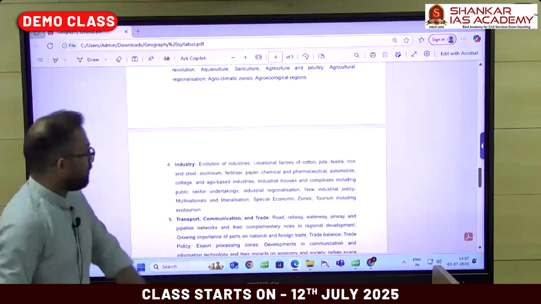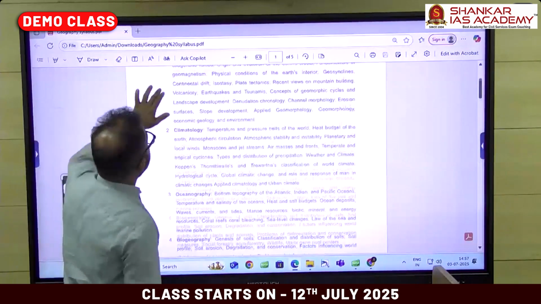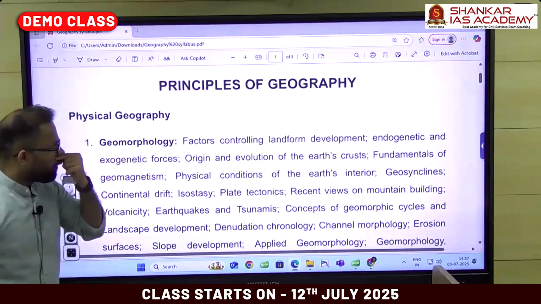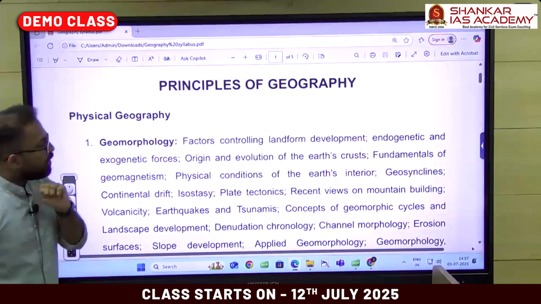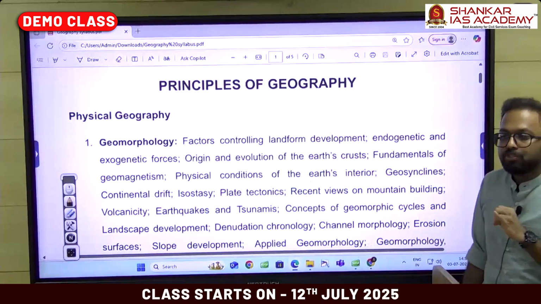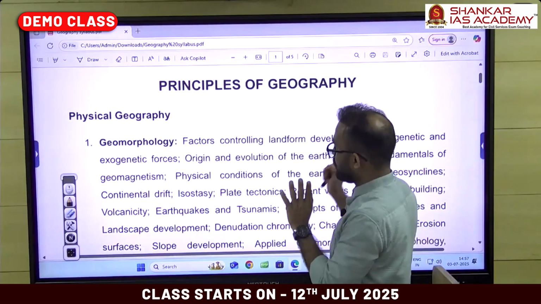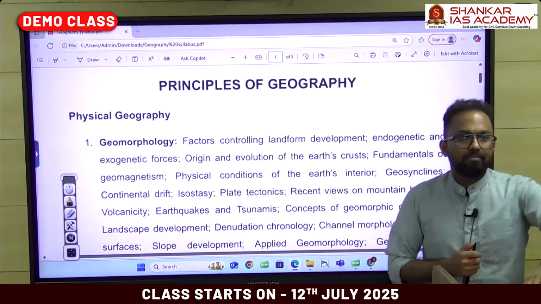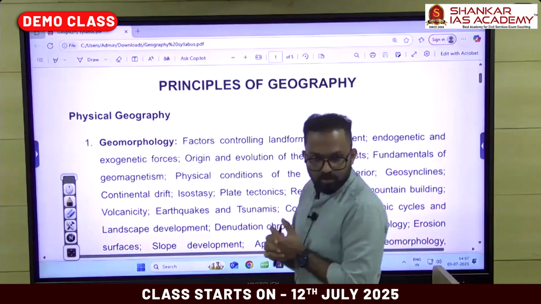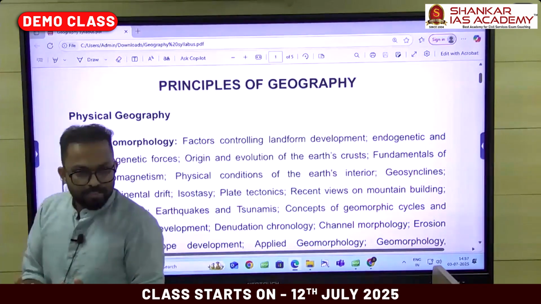Fine. Right. So getting into the syllabus in detail regarding geomorphology. What is mentioned in the beginning? Factors that control landform development, endogenic and exogenic forces. I hope most of you have covered the geomorphology part in your GS studies or just started geomorphology, right?